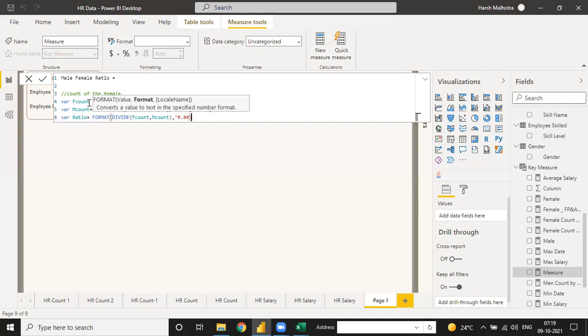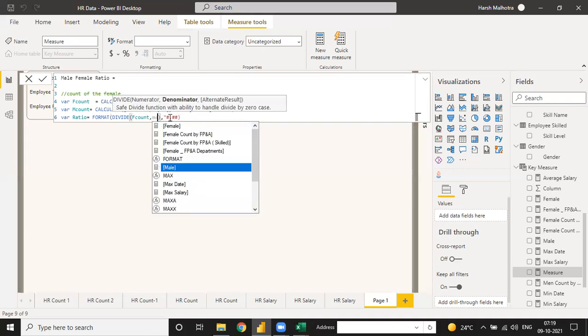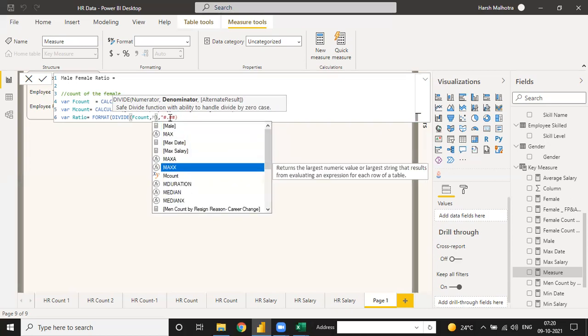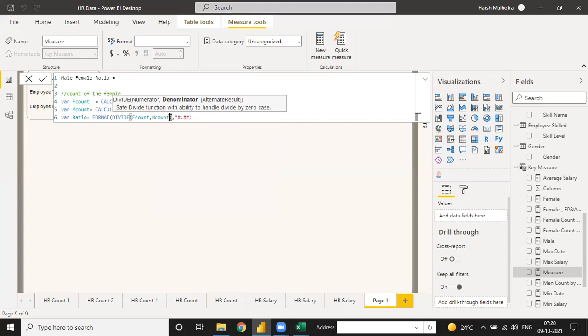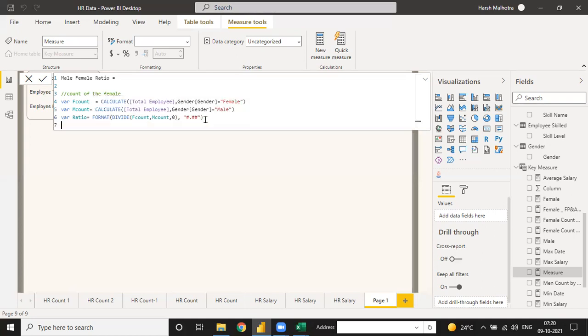Count of the female, format, divide function. Okay, yeah, here I missed this part.